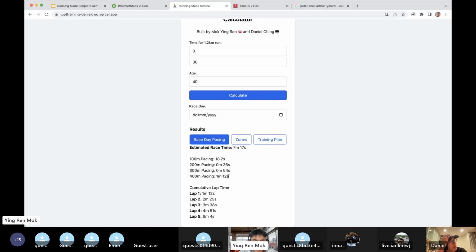Now you see, the advantage if you use the lap function is you just need to focus on this and repeat it 6 times. But if you want to use a split method, then you have to write this timing on your forearm and go through every lap at this timing, which honestly, you know lah, the maths is much harder. I would suggest you use the lap method and it's going to be much easier.